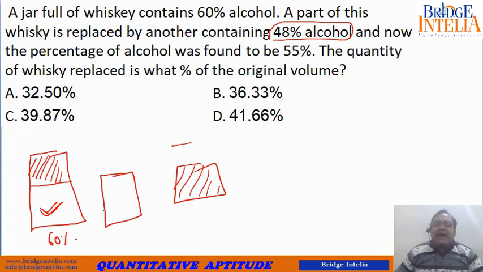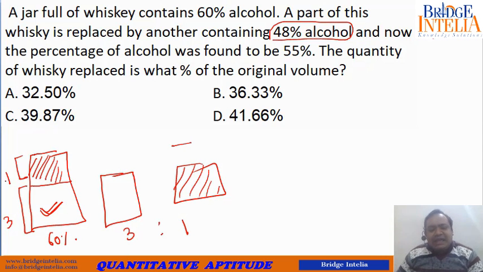Suppose I find the ratio in which these two are mixed is 3:1, then what does this indicate? In the original volume, this represented 3 parts and this represented 1 part. Then I would safely say that I had removed 1 out of 4 parts.